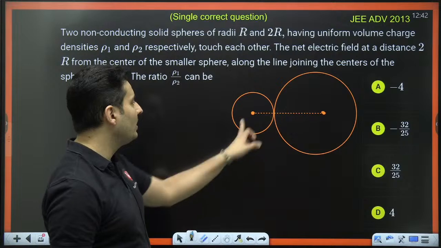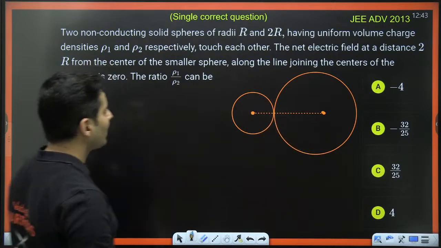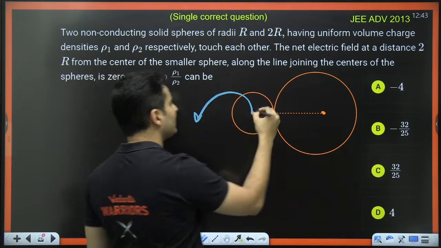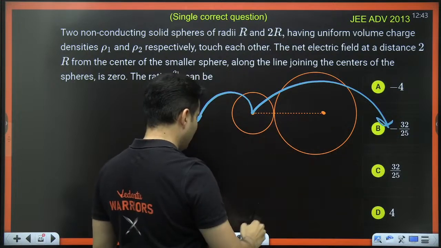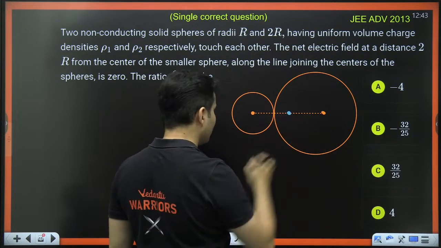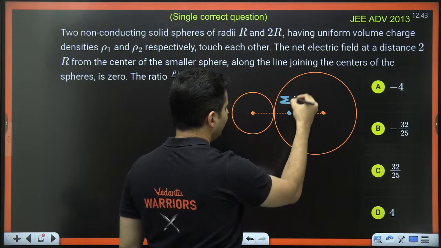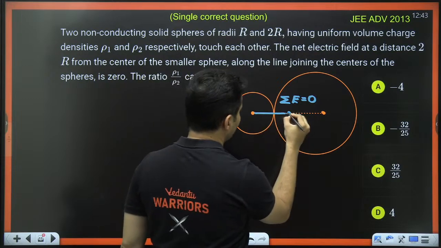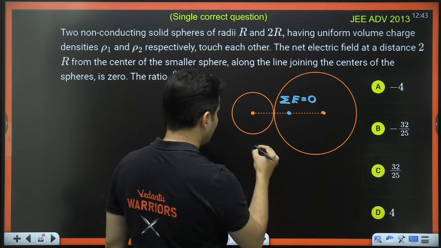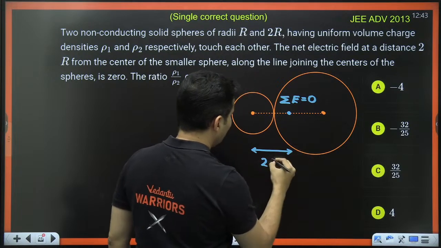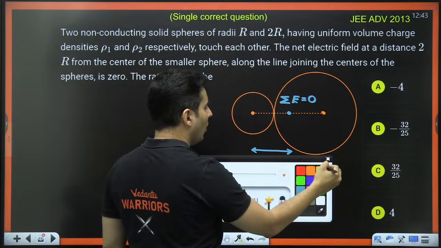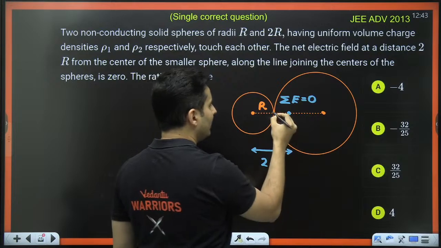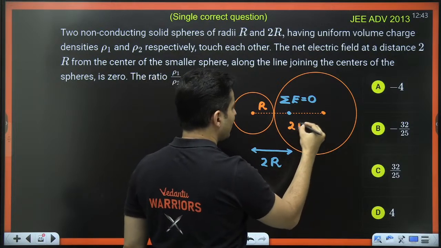So somewhere in between the two centers, the field will be 0. In fact, the net field is given to be 0 at a distance of 2r, so that 2r can't be on this side. It can't be here. It will be somewhere in between, somewhere over here, where the net field is going to be big fat 0. This distance from here till here is given to be 2r. But wait a minute, we already know how much this distance is. This distance itself is r, and this whole distance, the radius, is basically 2r.